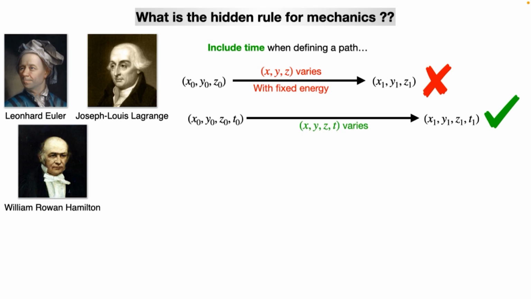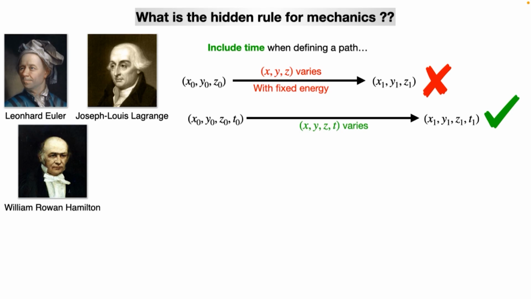So I will start with some point in space and some point in time. I vary all the spatial coordinates and the time to reach the final coordinate. Now, to have time evolution, I will include time in defining the path. Only one constraint is that since we don't have a time machine, this t has to always move in the forward direction. So t can only increase, cannot decrease. But x and y and z can decrease.